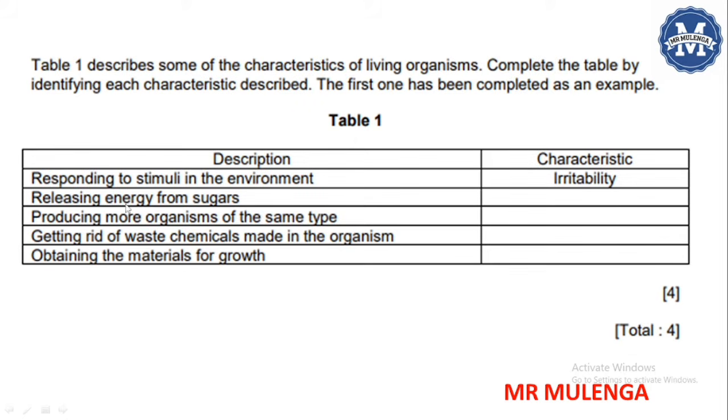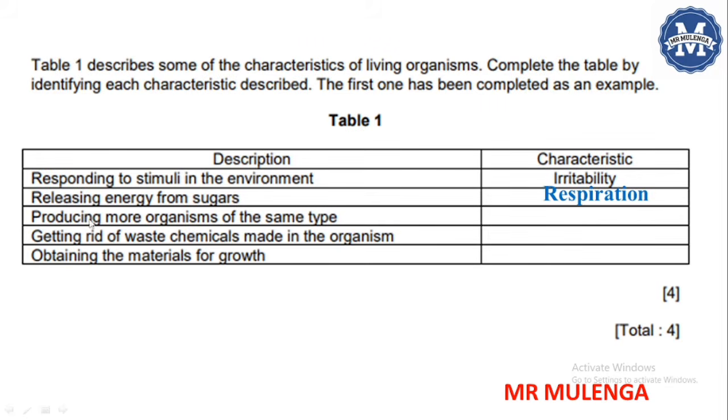Let's now look at another description. Releasing energy from sugars. Which characteristic describes this description? Releasing energy from sugars. Living organisms are able to release energy from sugars, and this is what we call respiration. So the characteristic here is respiration, which is the ability of living organisms to release energy from the sugars.